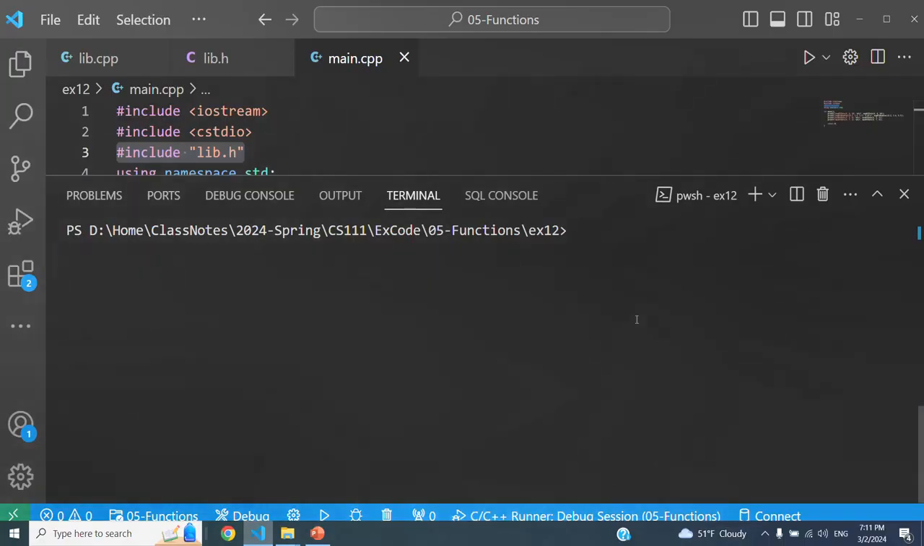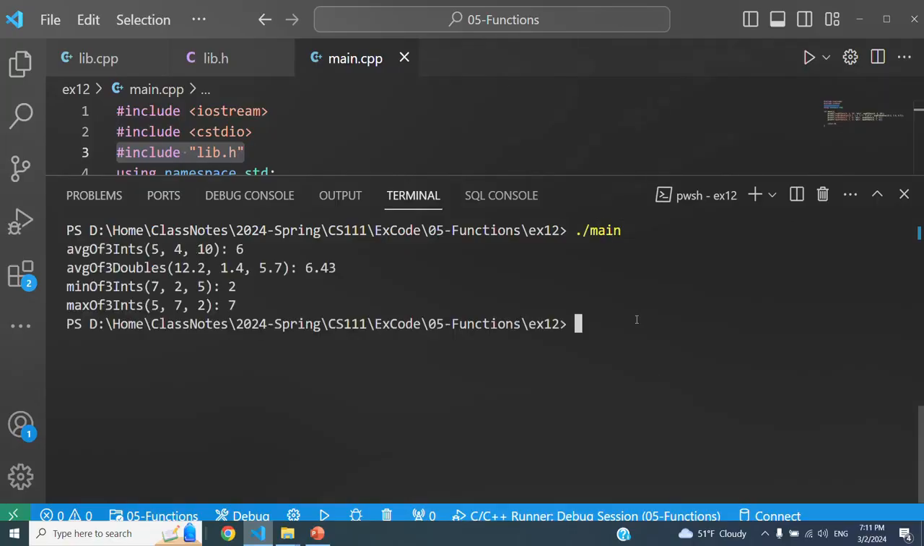This is Windows. So to execute it, I'm just going to say main, and it's going to say the average of these three integers is 6. The average of three doubles is 6.43. The minimum of these three integers is 2, and the maximum of the same set of three integers is 7.